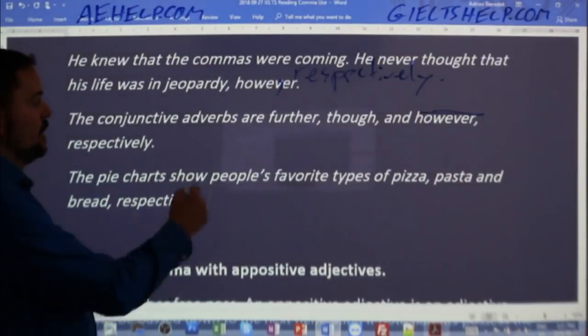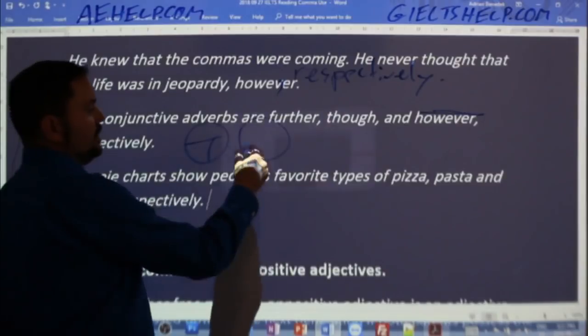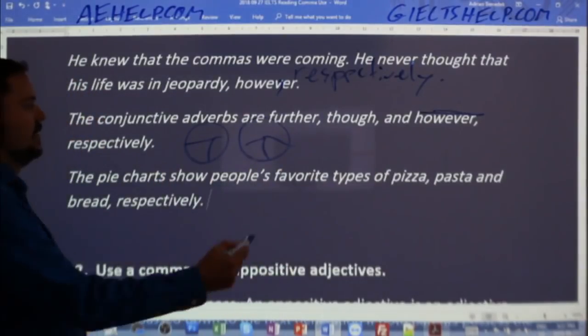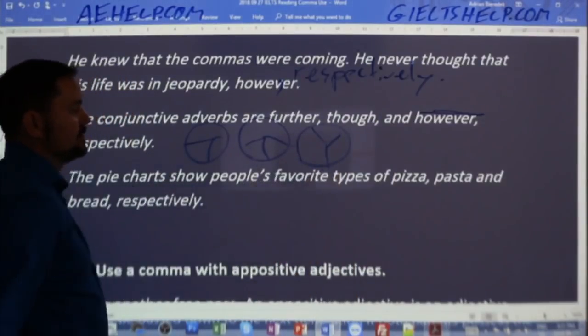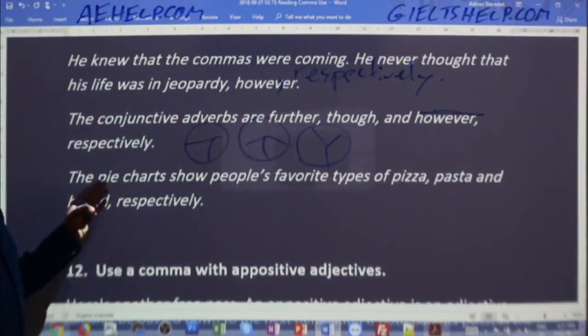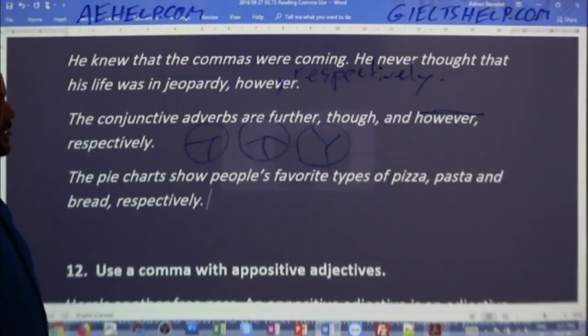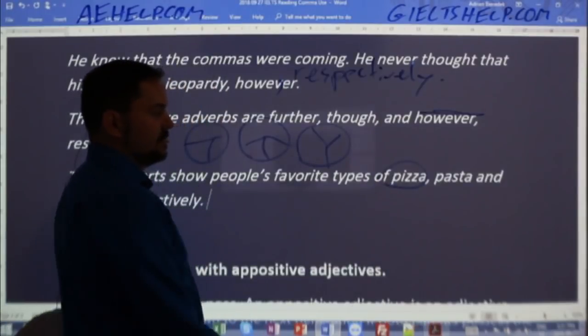Okay, so let's say that you have 3 pie charts in Task 1. The first pie chart shows some different kinds of pizza that people eat. The second pie chart shows different types of pasta that people eat. And the third pie chart shows different types of breads that people eat. And so what you're actually saying to your reader here is that you're looking at 3 pie charts. The first one defines types of pizza people eat.